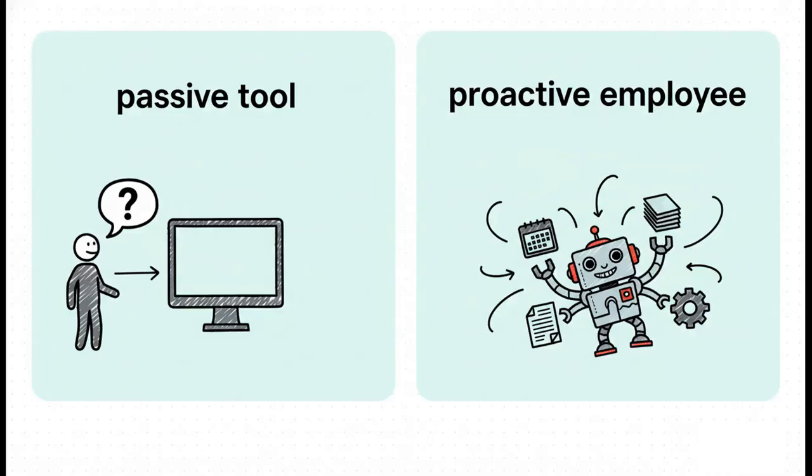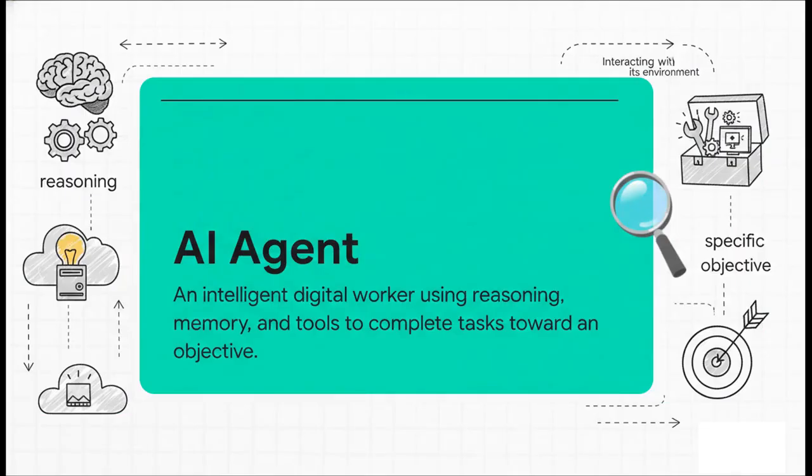This distinction is absolutely crucial. A classic chatbot is a passive tool. You ask it questions. But an AI agent is a proactive digital worker. You give it tasks to complete. That mindset shift from tool to teammate or employee is probably the most important thing to take away here. So, to put a nice, clean definition on it, an AI agent is an intelligent digital worker. It combines reasoning and memory with the ability to use tools to get a job done. It's not just spinning out text, it's actually interacting with the digital world to hit a specific objective.